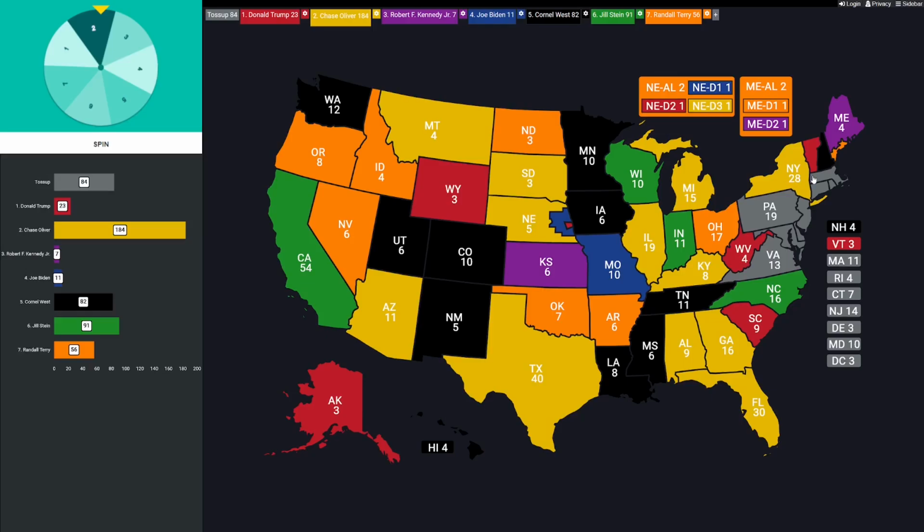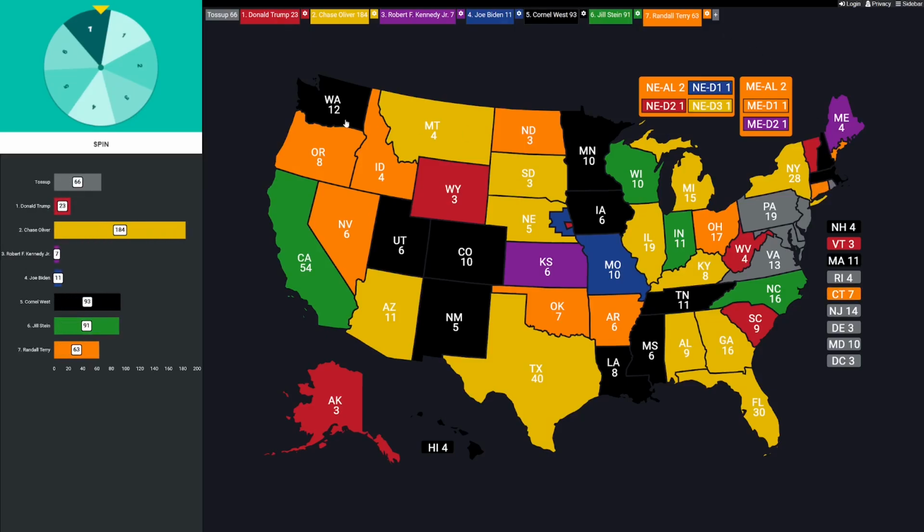Let's go to Massachusetts. That's going to be Jill Stein's home state. 11 votes. Here comes the spin. And it's West, number 5. We've got Oliver and West winning an absolute ton of states. Let's go south to Connecticut. They've got another lucky 7. And that's number 7 again. That's going to go to Randall Terry.